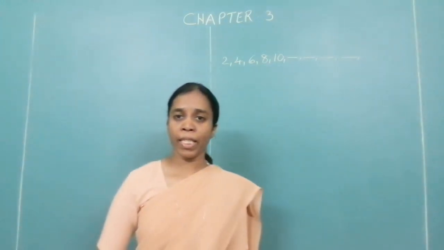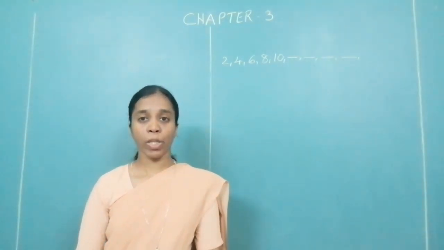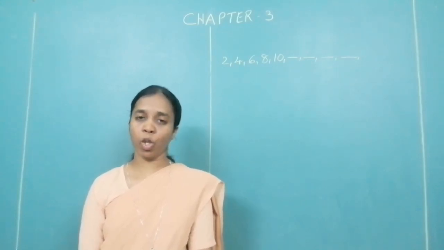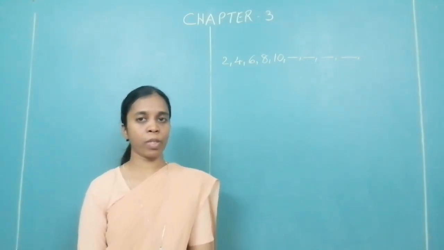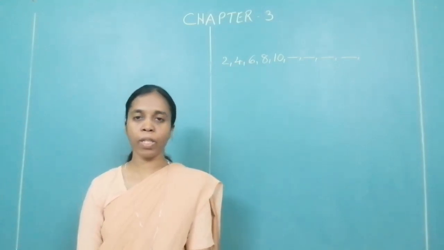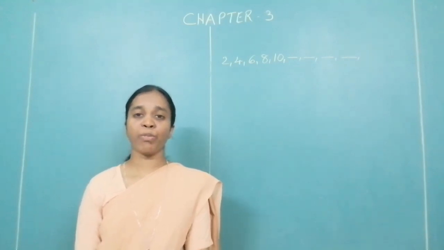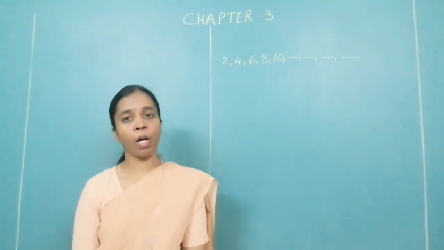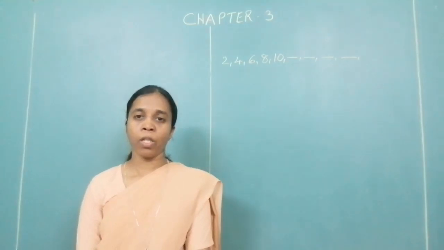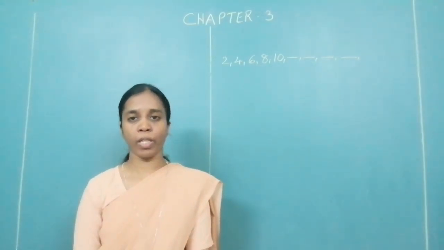So far what have we seen? We have seen what is a sequence, how the sequence becomes an AP, what is the common difference, what is the first term. Term tells us the position of each number in that AP. We also see if the first term and common difference is given, how to form an AP. We also see if the AP is given, how to find the common difference.